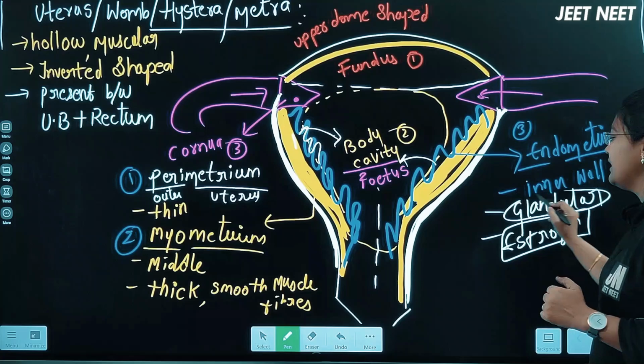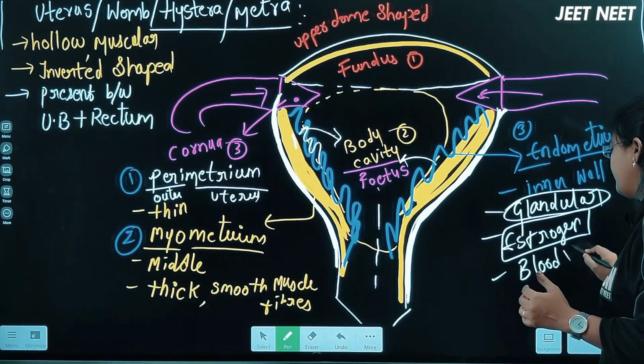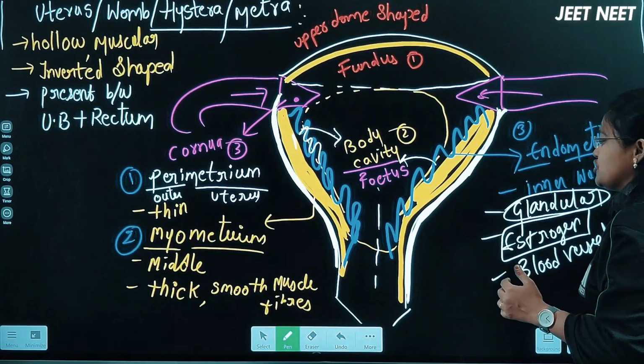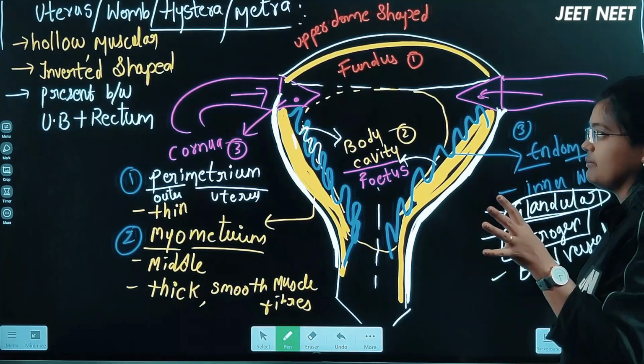So it is a glandular layer actually, which is made up of blood vessels, right? These points you should remember. Okay, these are the major things you have to remember about the uterus first, basically.